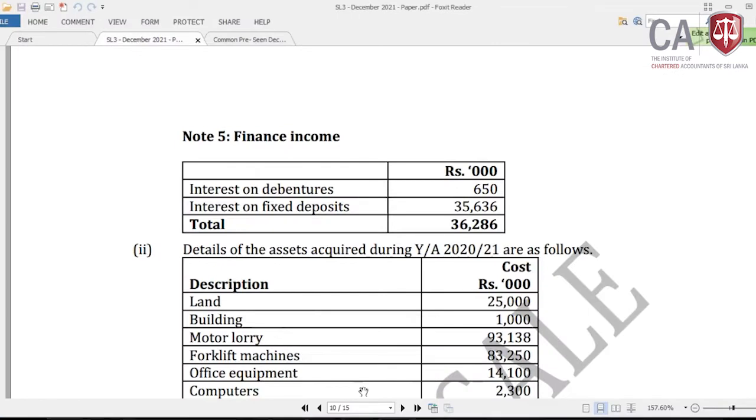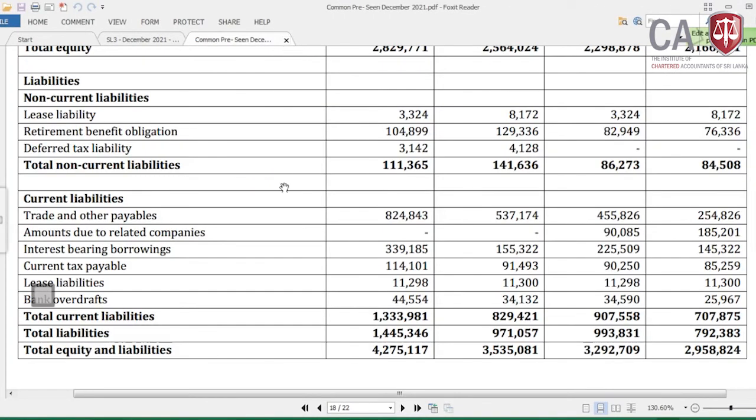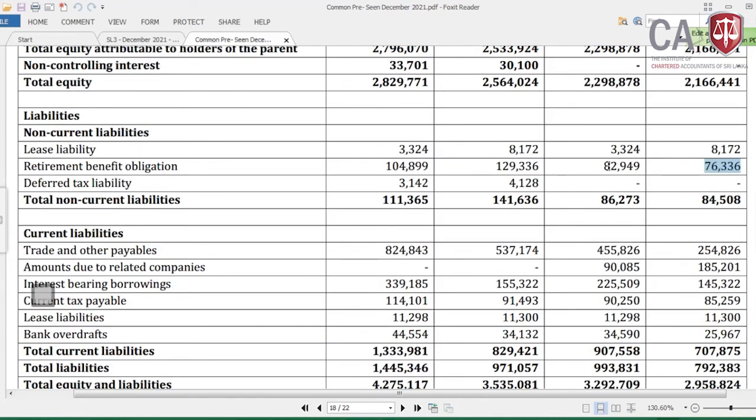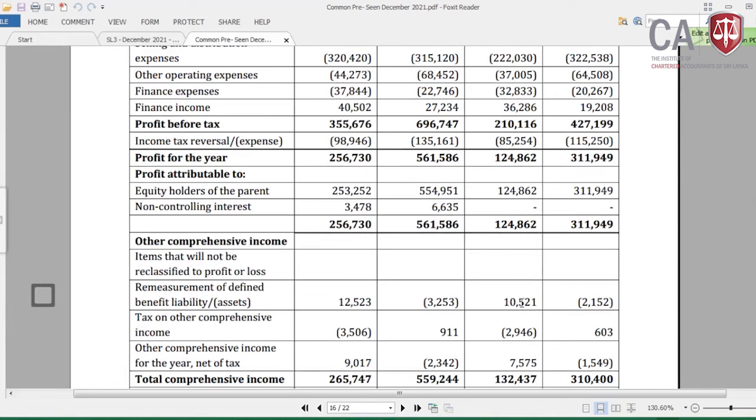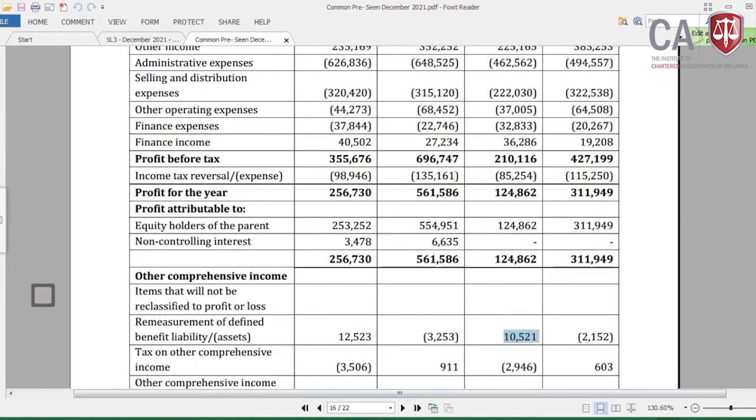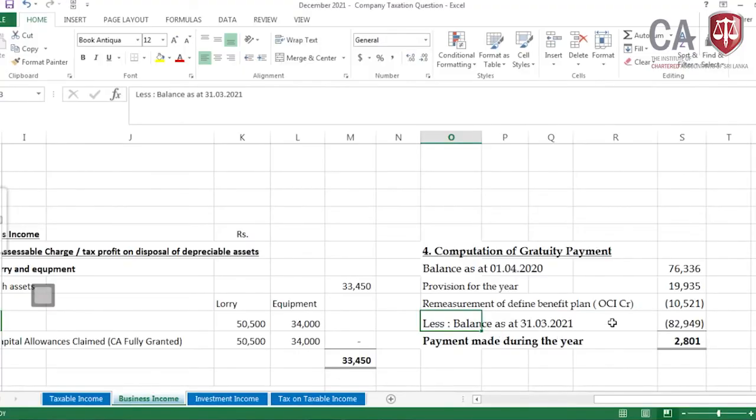Come to the pre-seen given, that's why when doing the question, pre-seen information is also critical. The retirement benefit obligation for the company: opening 76,336, closing for the company 2,949. There is a remeasurement in the OCI, in other comprehensive income; 10,521 is credited to the OCI. Then under that, the opening, closing, remeasurement adjusted, provision for the year, then payment made during the year, it is 2,801.